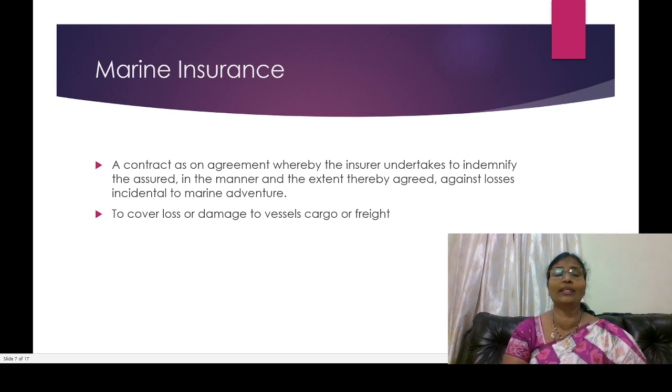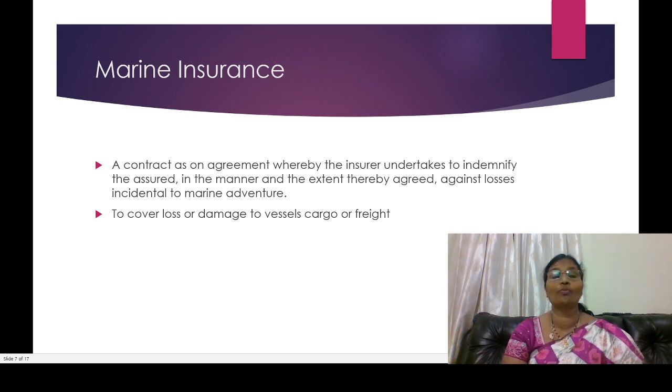General insurance is divided into, first, marine insurance. Marine insurance is a contract or agreement whereby the insurer undertakes to indemnify the assured in the manner and to the extent thereby agreed against losses incidental to marine adventures. Generally, marine insurance is taken by ship owners, cargo owners, and those paying freight charges. Those people have to take marine insurance policies. Whatever adventures happen, that risk should be compensated through marine insurance.